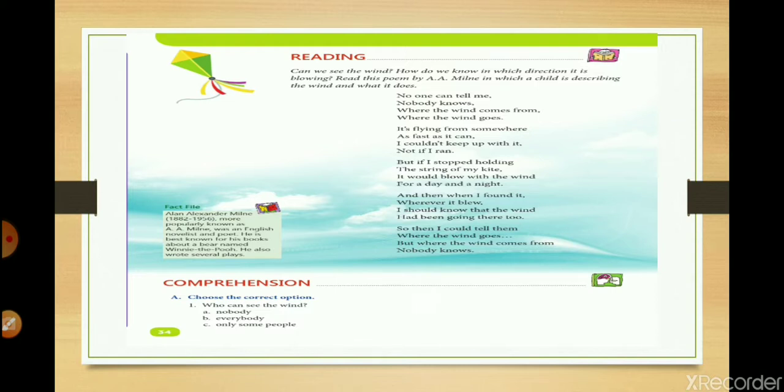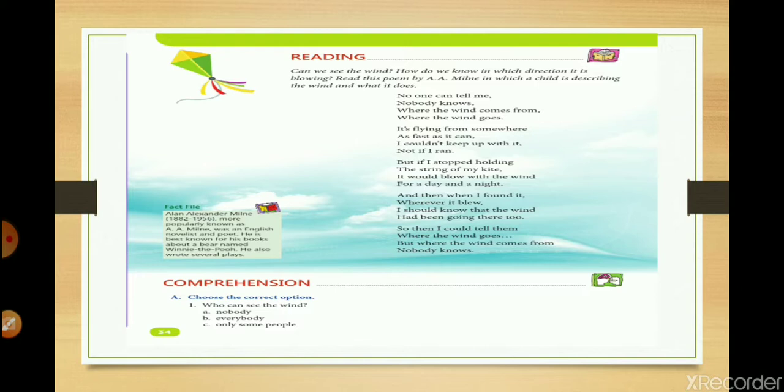I'm repeating this one again. And then when I found it, he says, when I let go of the string, my kite will also go with the wind, in the direction of the wind. Maybe it will keep on flying with the wind for a whole day, for a whole night also, and I will also keep on following its path. And then he says, when I finally find my kite, I will come to know that the wind has followed this path, has gone in this direction.